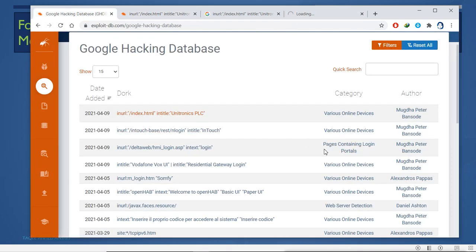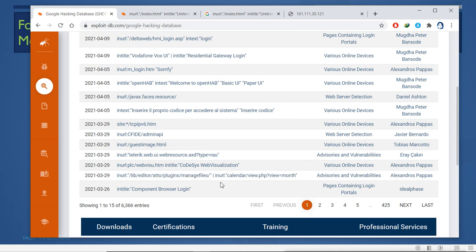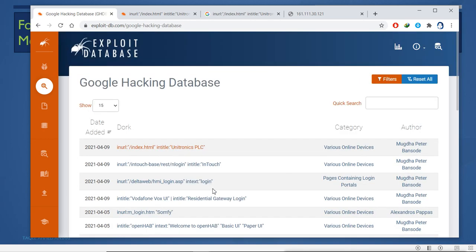Now this query will show you pages containing login portals. These are various online devices. For web server detection, this query is for web server detection. Now these are the queries which have already been done by someone. If you want, you can also search here. If you're interested in some organizations and maybe somebody has already done that, then you can find it here, or you can filter here.